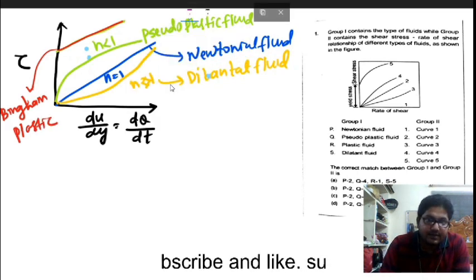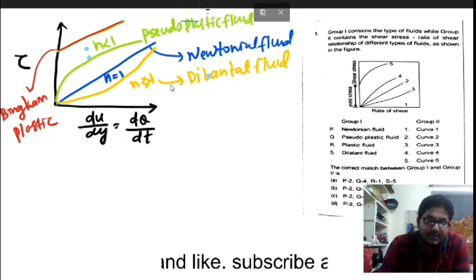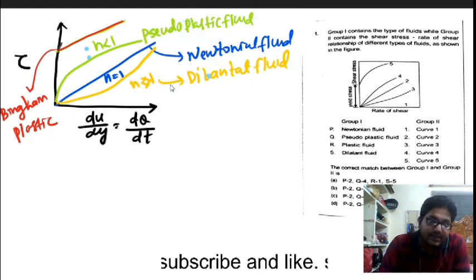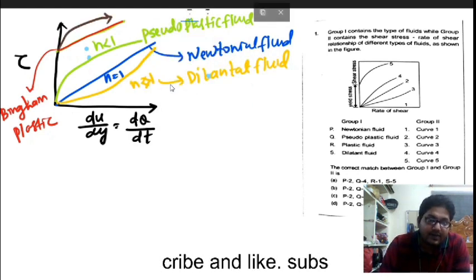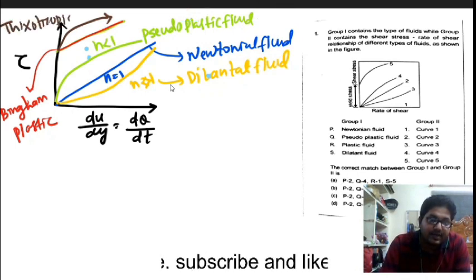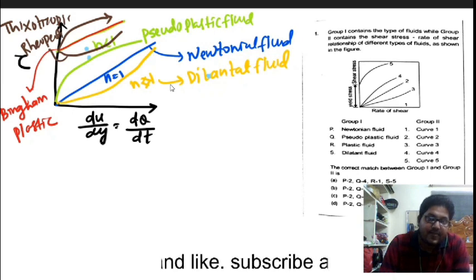And if you draw this curve, this one is called thixotropic, and this one is called rheopectic fluid.